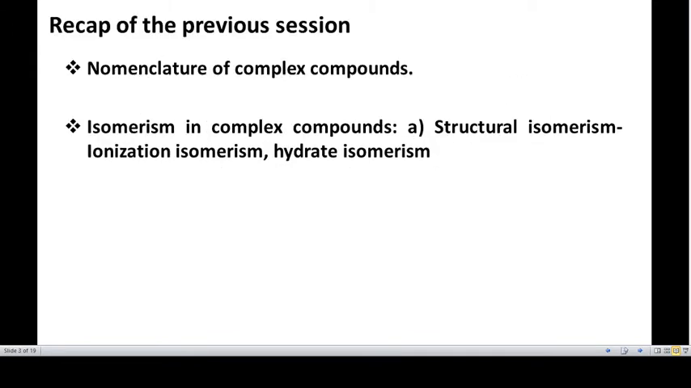In our previous session, we had a discussion on the nomenclature of complex compounds, and also on isomerism, that is structural isomerism, ionization isomerism, and hydrate isomerism.